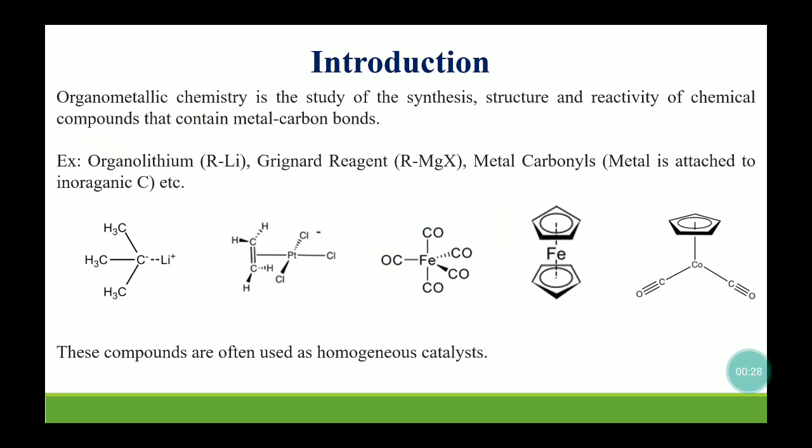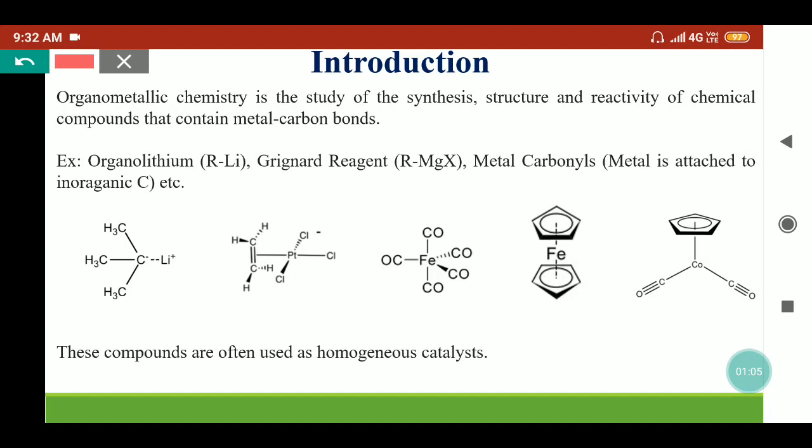Organometallic compounds are those compounds which contain a metal-carbon bond. So, in organometallic chemistry, we study the organometallic compounds, their structure, their synthesis, and how they react. For example, organolithiums and Grignard reagents, that is alkyl magnesium halides, come in this category. Except that, metal carbonyls are also studied in organometallic chemistry, though their metal is attached with inorganic carbon.